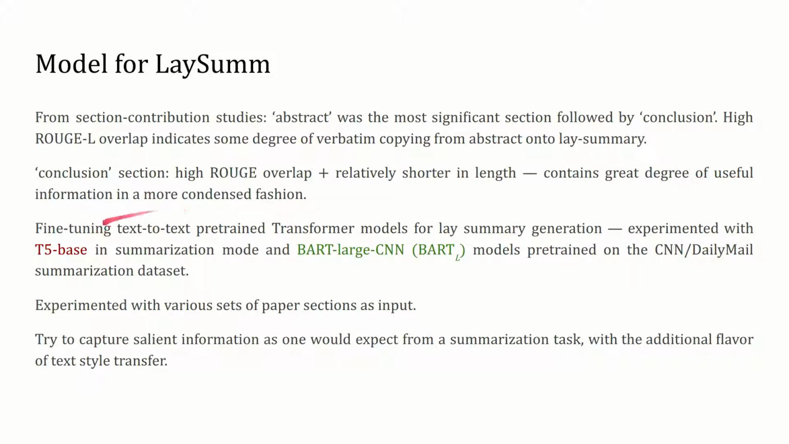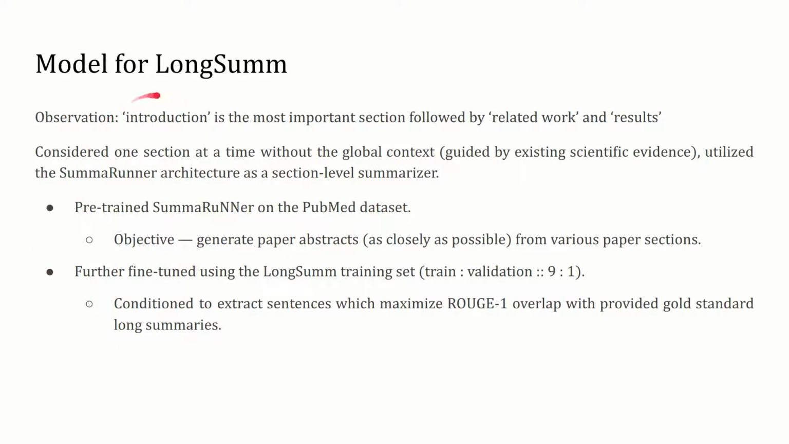We fine-tuned pre-trained transformer-based conditional generation models on the available training samples, experimenting with various sets of paper sections as the sources. Our results showed that training a BART large CNN architecture with the abstract as the only source was the best possible setting. Lay summarization not only requires modeling the saliency, but also has the additional aspect of neural text style transfer. For long-form summarization, introduction emerged as the most relevant section, followed by related work and results, based on the section contribution studies.